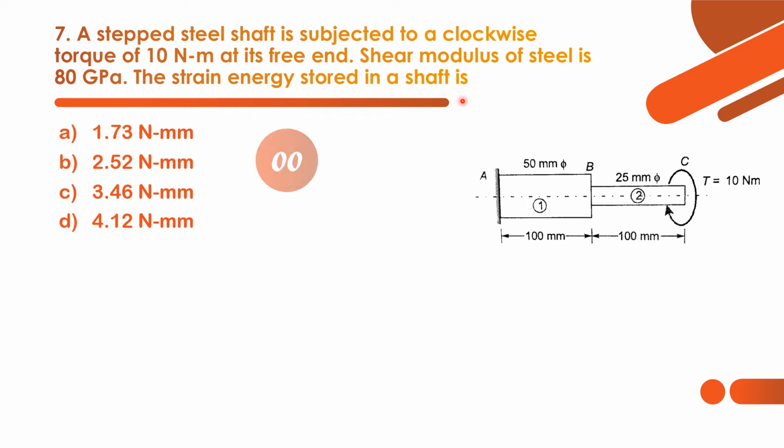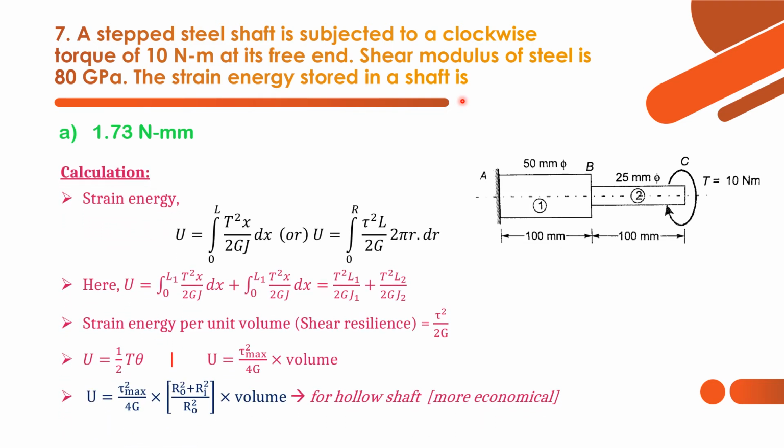So we have to use the strain energy formula here and substitute the known given data so that we can find the strain energy. Strain energy is given by U is equal to integration 0 to L of T square dx by 2GJ. Or we can follow the formula in terms of tau. This formula is in terms of torque applied, and this formula is in terms of shear stress. Now we have only the torque, so we can use the first formula.